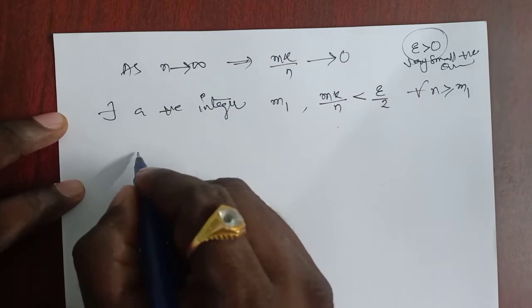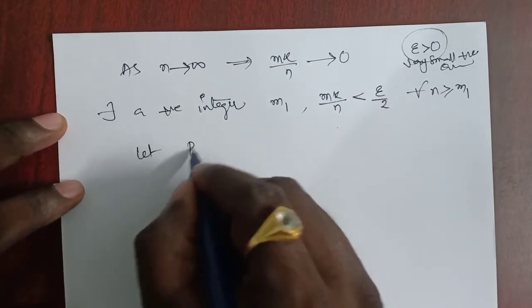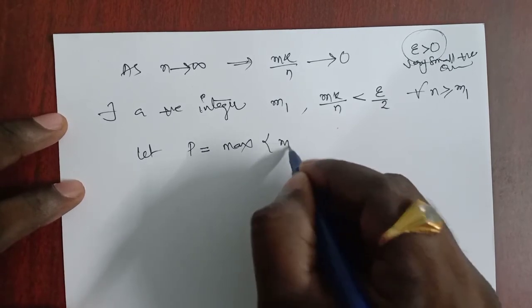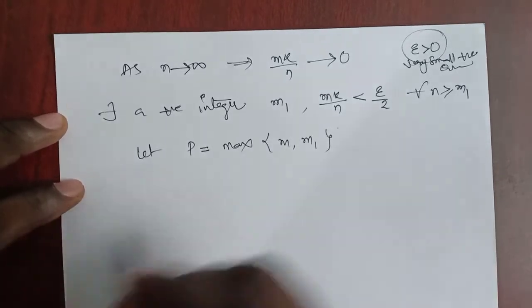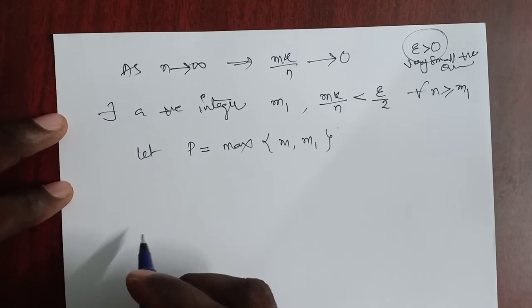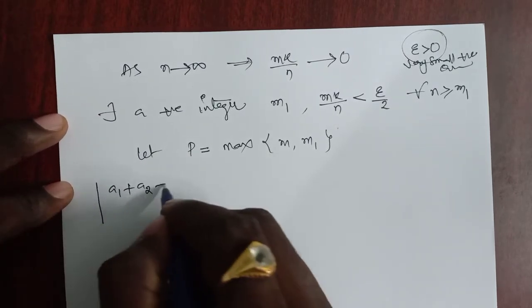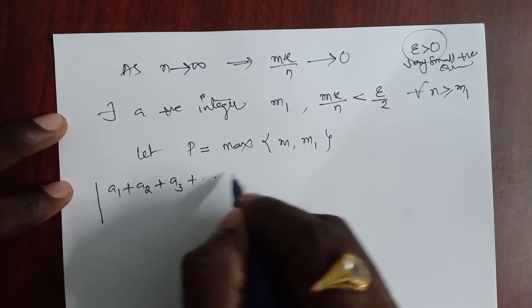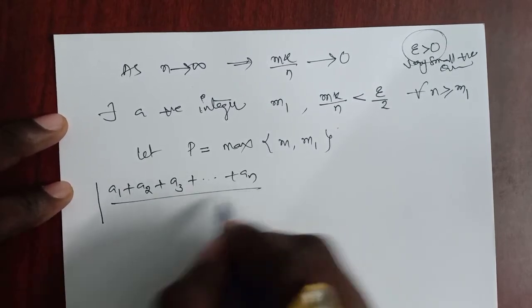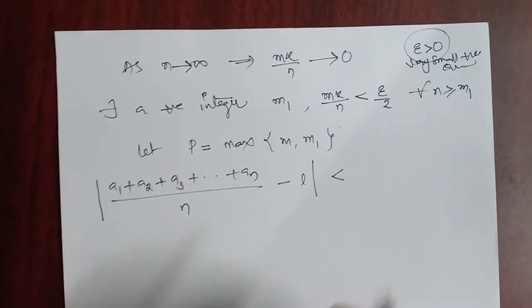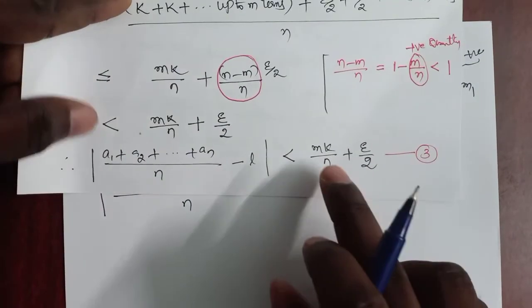So let p be the maximum of m and m1. Then modulus of a1 plus a2 plus a3 plus and so on an by n minus l is less than, here we have mk by n.